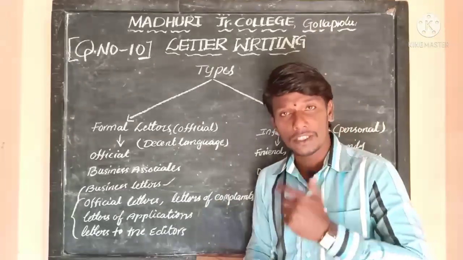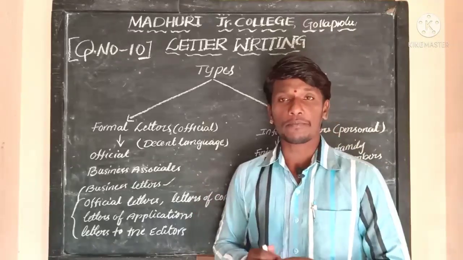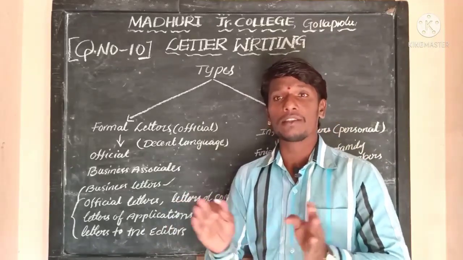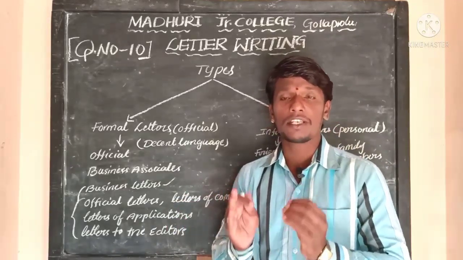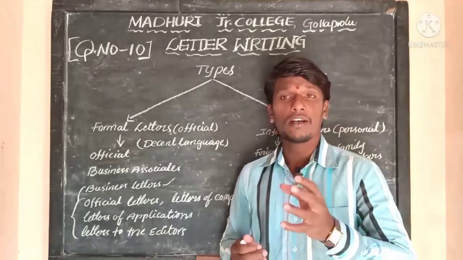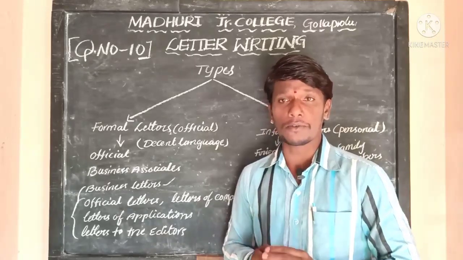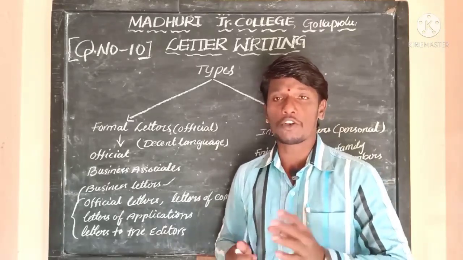That means we write these letters to complain. For example, in our locality, the menace or disturbance of dogs. You may write a letter to the municipal office or municipal chairperson to take care of the street dogs.